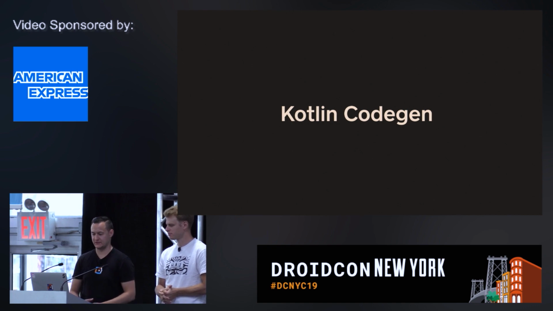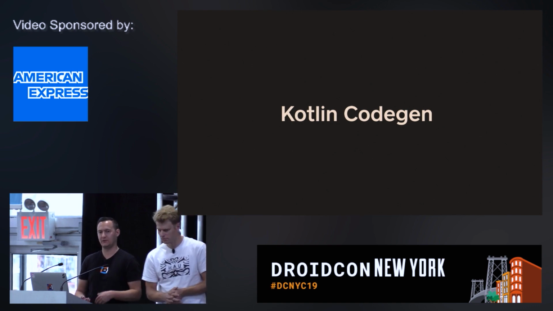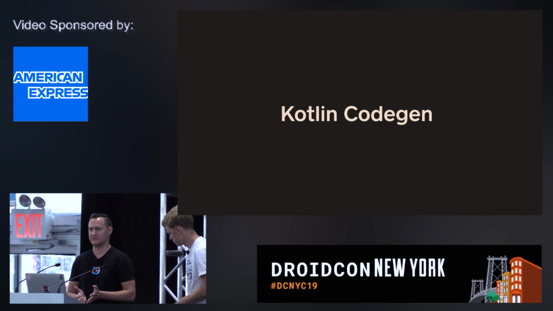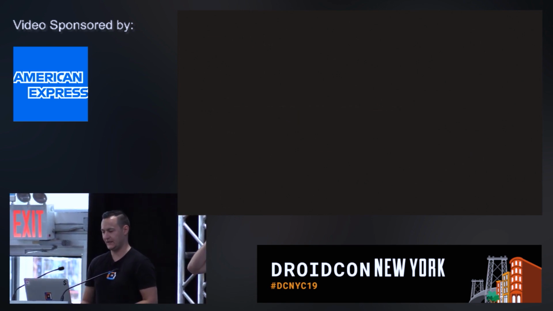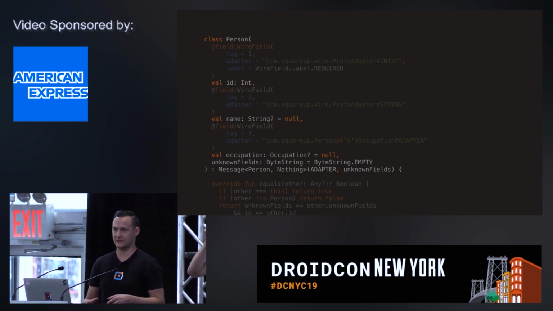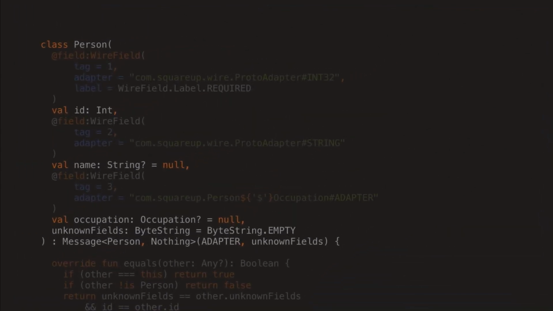I'll briefly touch on how we generate Kotlin code, or specifically the design decisions that went into how we model our Kotlin representation of the protocol buffers. So here's an example of a generated class, more specifically the header, because like most of the stuff just happens in the primary constructor. I just grayed out the stuff that you shouldn't really care about, but the interesting part is that we define the primary constructor, we declare all of the properties inline, and we have default values for the parameters.